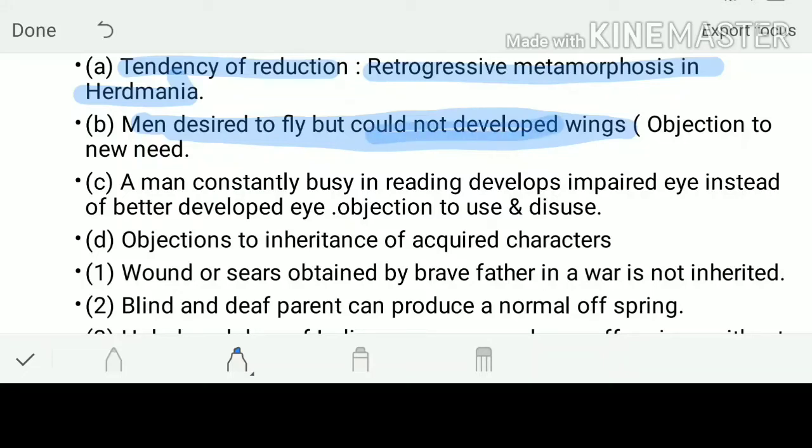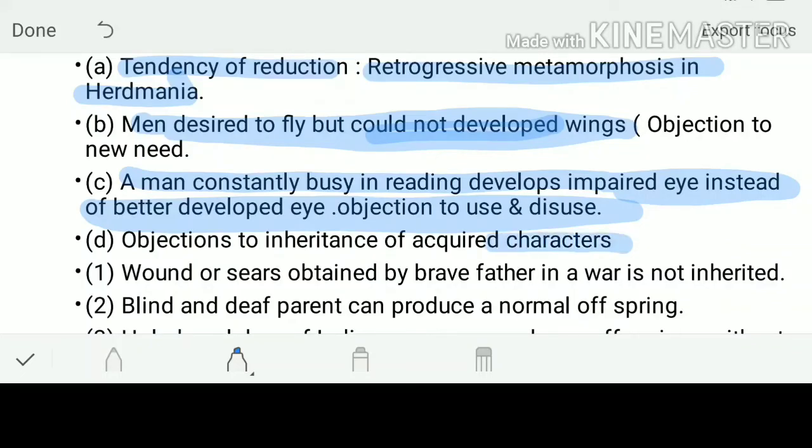So ultimately, if I want eyes on the back of my head, can I develop them? No. So this is the case. These were the criticisms on the laws of Lamarck. Here, a man constantly busy in reading develops impaired eyes instead of better developed eyes. So this is the objection to the use and disuse of organs. If I am continuously reading, I have to go for specs. If I were following Lamarck's rule, my eyes should be much sharper and stronger, but this does not happen at all.